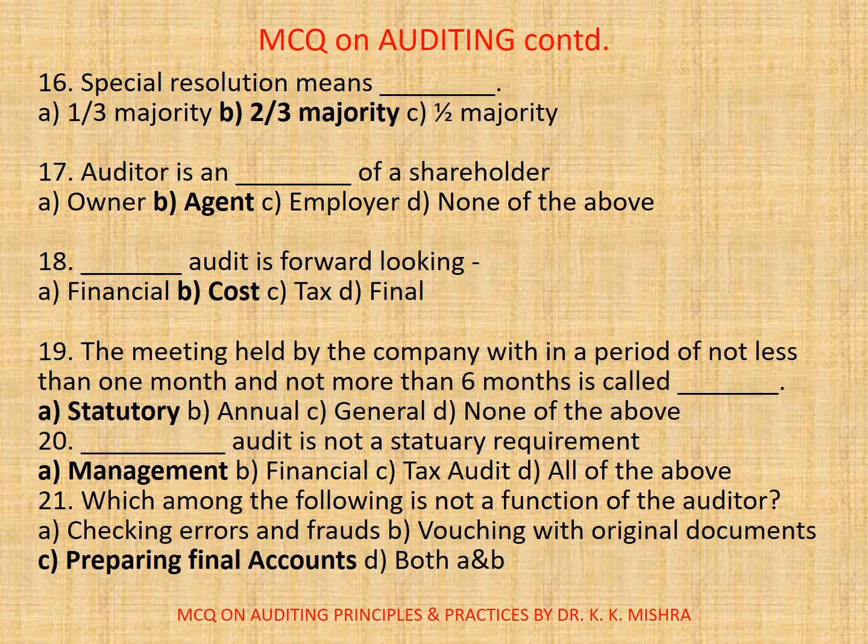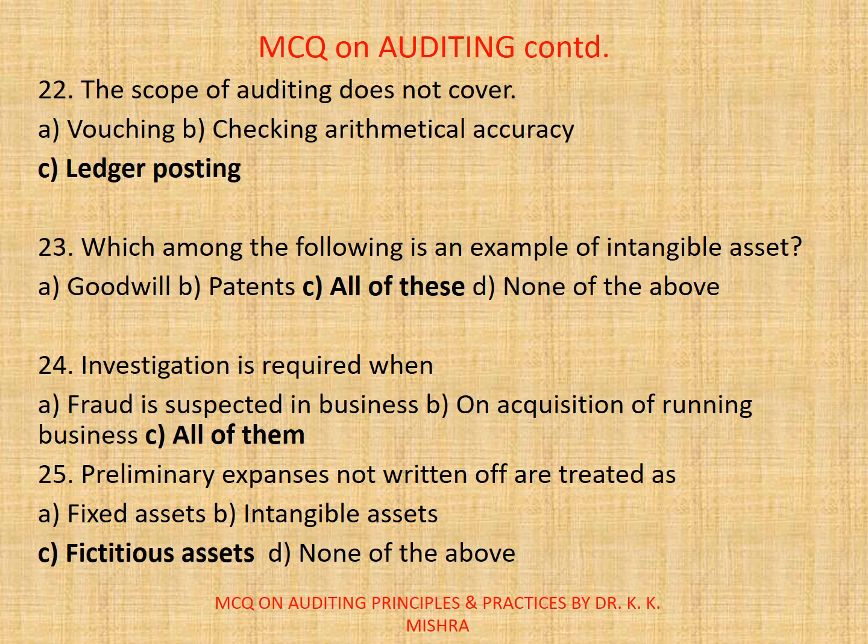Question number 20. Dash audit is not a statutory requirement. A. Management. B. Financial. C. Tax audit. D. All of the above. Correct option is A. Management audit. Question number 21. Which among the following is not a function of the auditor? So correct option here is C. Preparing final accounts is not the function of an auditor. 22. The scope of auditing does not cover. Options are A. Vouching. B. Checking arithmetical accuracy. C. Ledger posting. Correct option is C. Ledger posting.